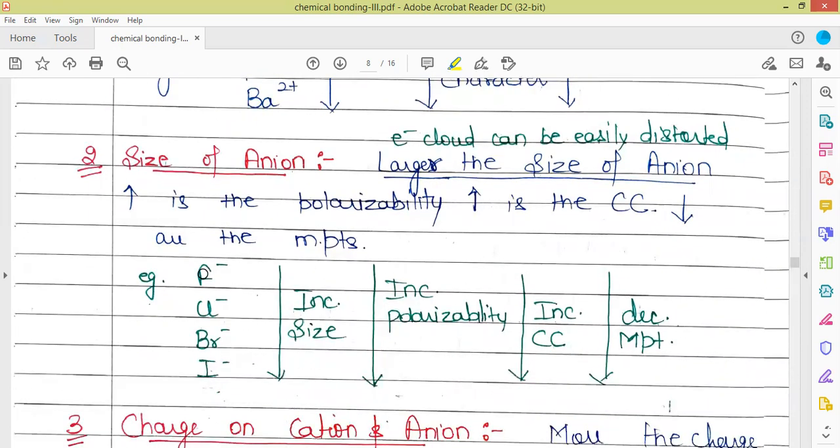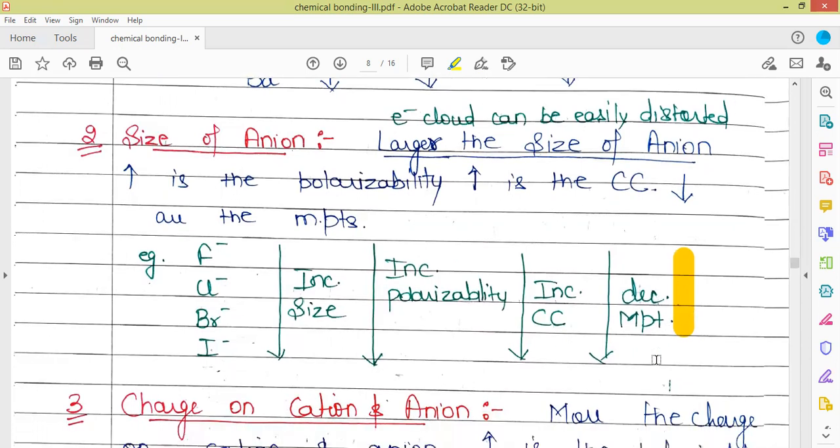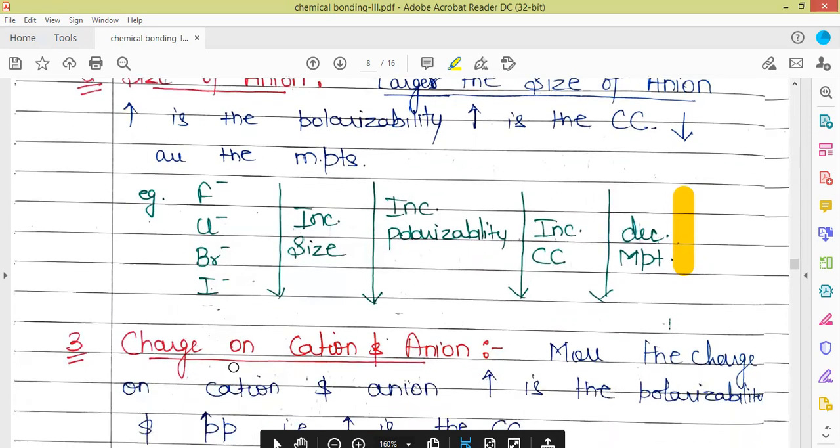Say here for the halogens, chlorine, bromine, and iodine, these are the corresponding anions of the halogens, that is fluoride, chloride, bromide, and iodide. As we move down the group, increase in size is there. With increase in size, increase in polarizability of the anion is there. As the size of the anion is increasing, it is very easy for the cations to distort its electron cloud. So more is the polarizability, more is going to be the covalent character, and lesser is going to be the melting point. As the ionic character is decreasing as we move down the group, so melting points are decreasing.